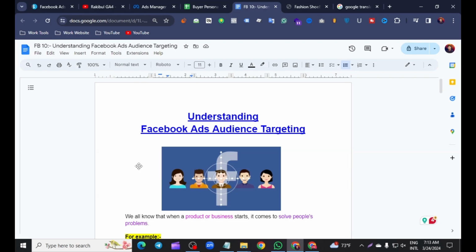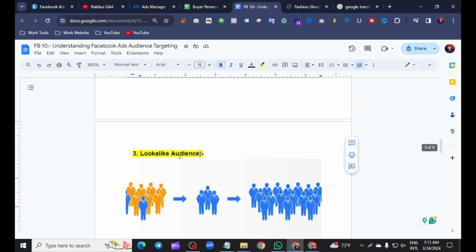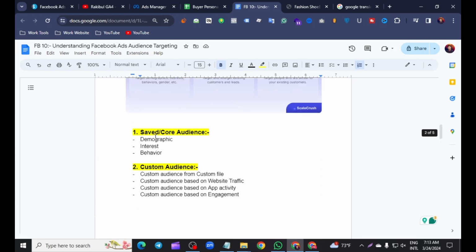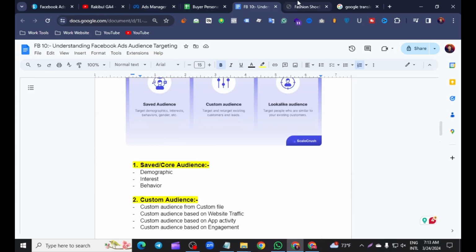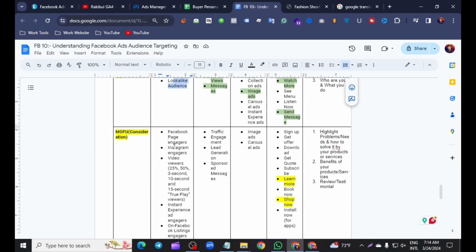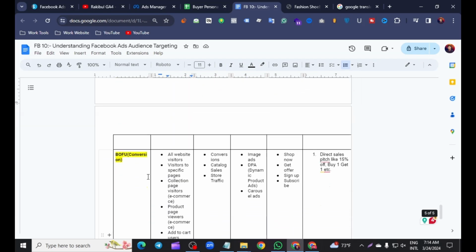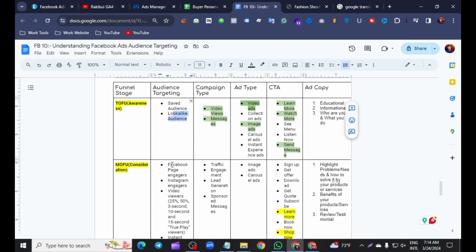We know that Facebook ad audience targeting has three parts: the saved or core audience, the custom audience, and the lookalike audience. When do I use the saved audience, custom audience, and lookalike audience? Look at the chart. When our campaign objective is awareness, we can use our saved audience or lookalike audience. And when our campaign objective is consideration and conversions, then I use the custom audience.